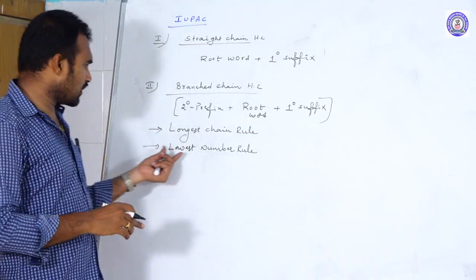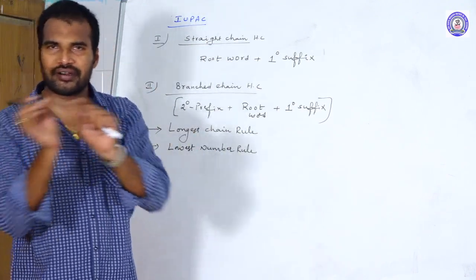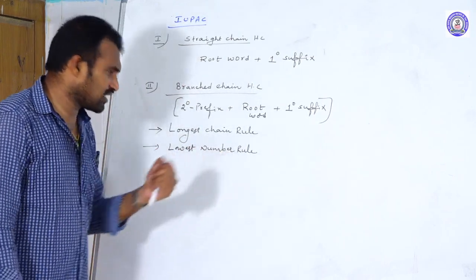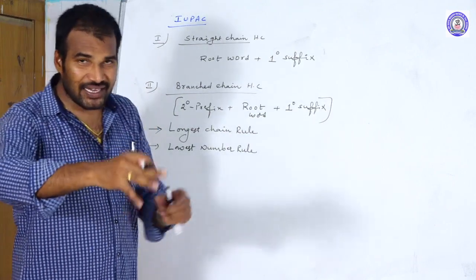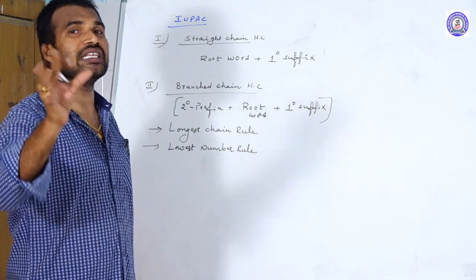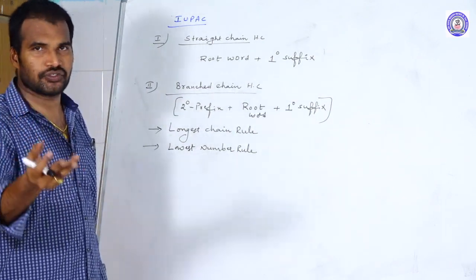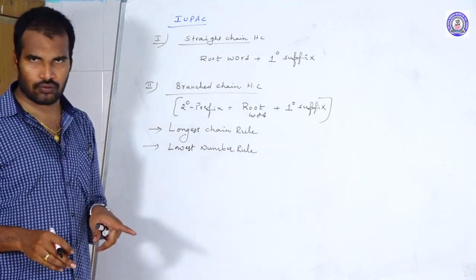You can start numbering from left to right or right to left. According to this rule, the carbons where the substituents are present should get the least numbers.